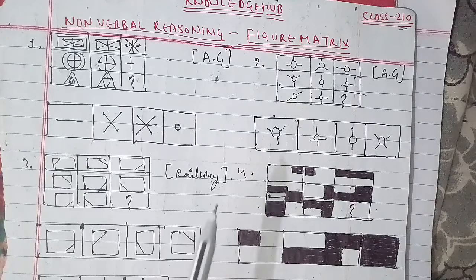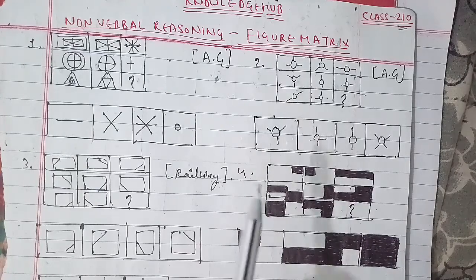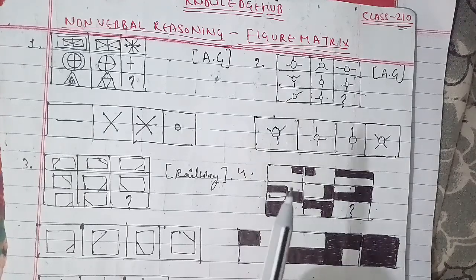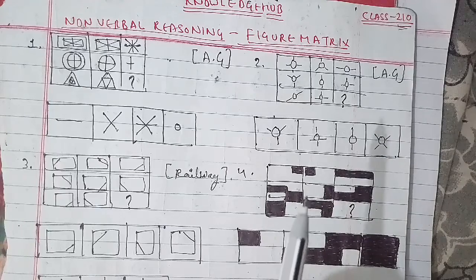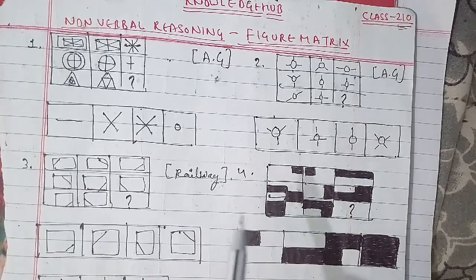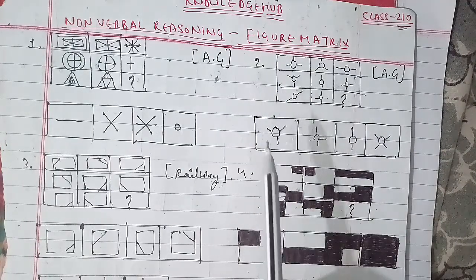In non-verbal reasoning, we had covered series and logic classification, analytical reasoning, mirror image, water image, embedded figure, and completion of incomplete pattern, and we'll start discussing, as you can see, the figure matrix here.